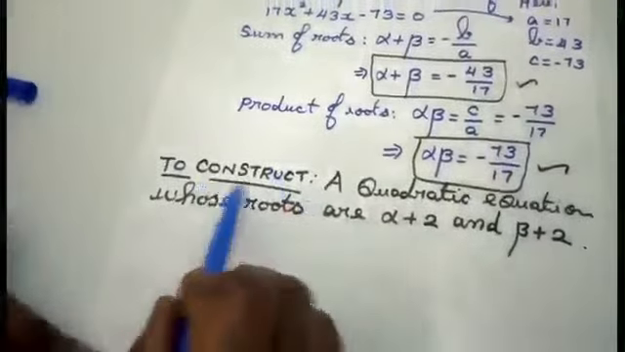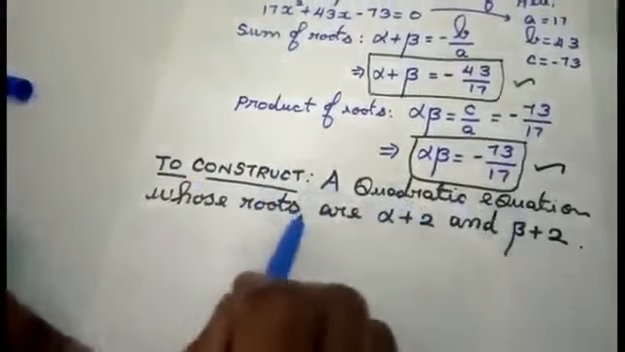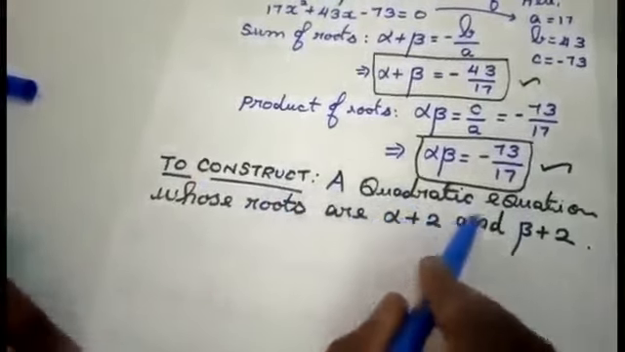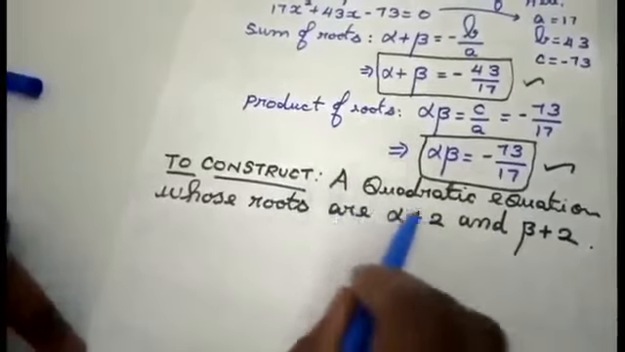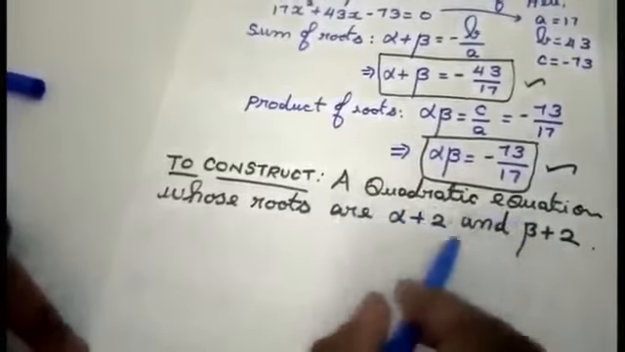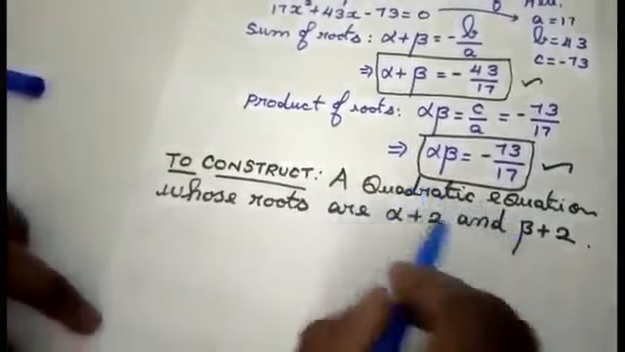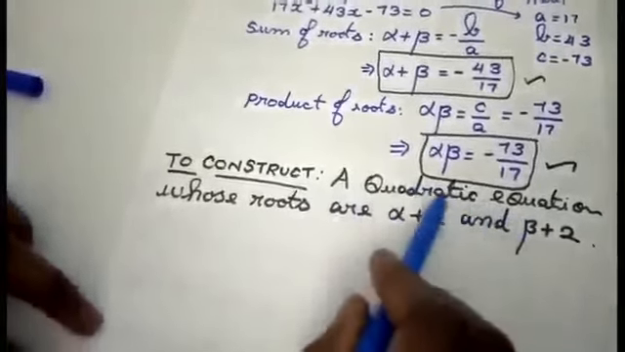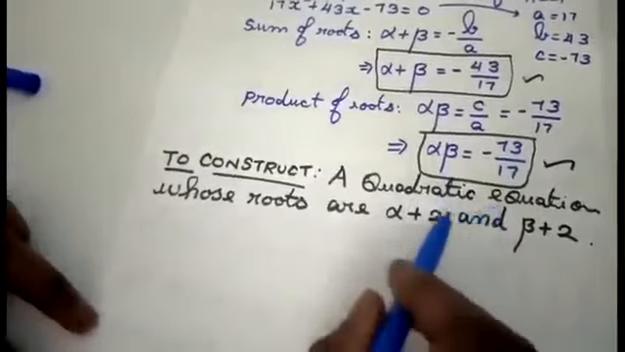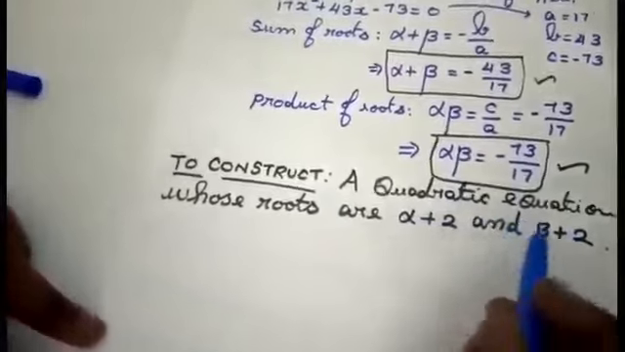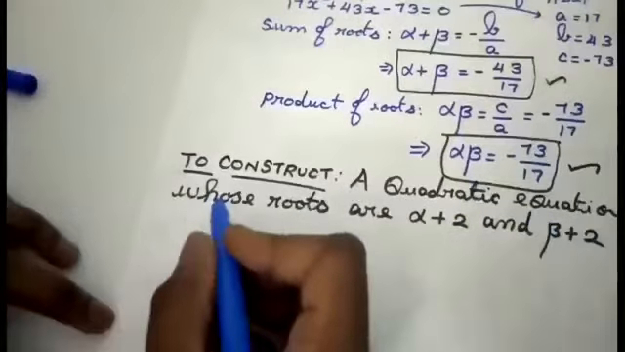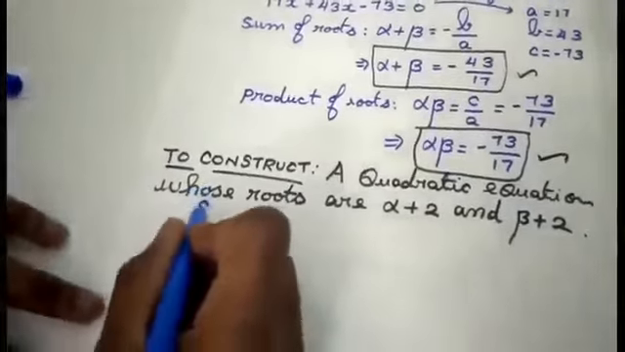Now we are going to construct a quadratic equation whose roots are alpha plus 2 and beta plus 2. They are given you only the roots, that is, only the answer. Using this answer, we are going to construct the question for these particular roots, that is, we are going to find the quadratic equation. Alpha plus 2 and beta plus 2 are the two roots given here. Now I am going to find the sum of roots here, students.